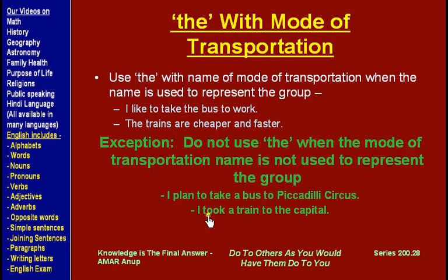Next example, I took a train to the capital. Now we are not talking about any specific train, and we are not talking about train as a mode of transport in general, but we are just talking about a train. So we say I took a train to the capital, not the, unless we specified the type of train or we use the train as a name for mode of transportation.